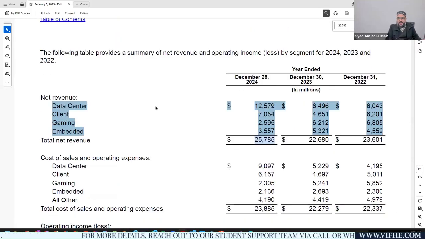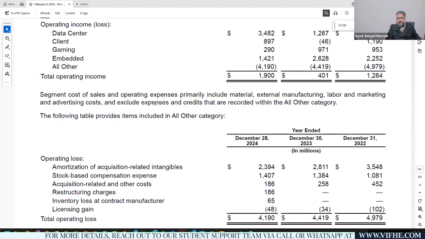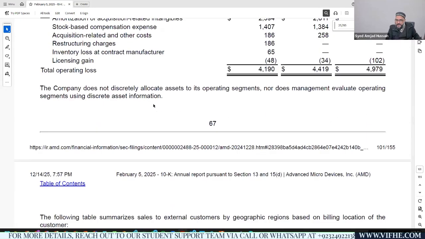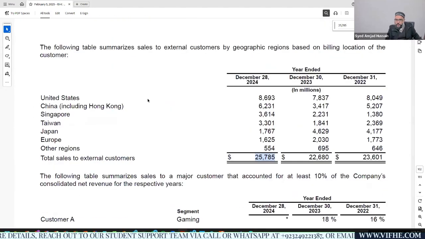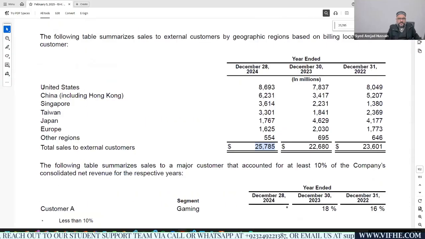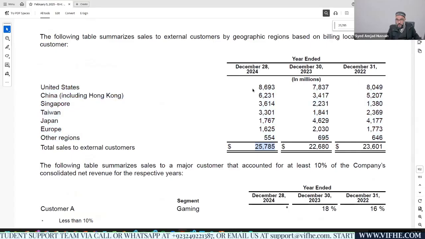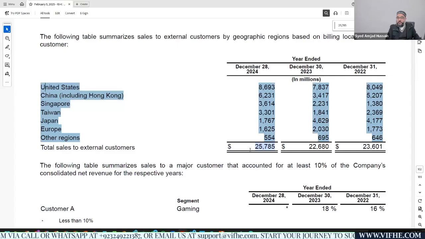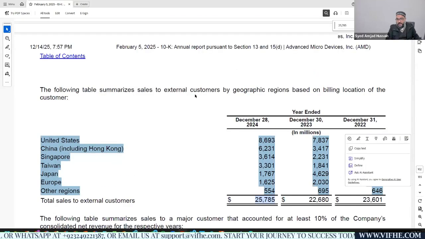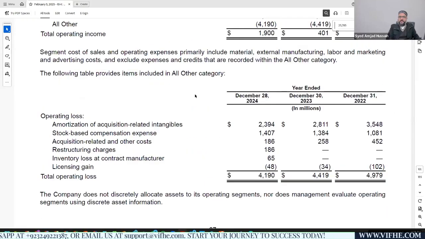Within these financials, you will find that the company has already explained it somewhere. It has already explained in which region the company has generated the most revenue. So you can use this data for the analysis part as well: which region is doing very well for the company.